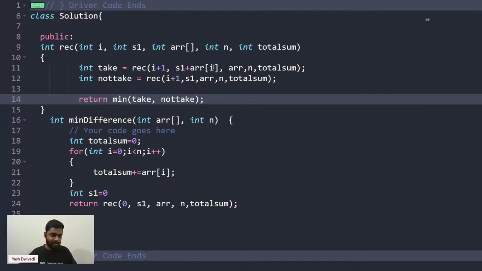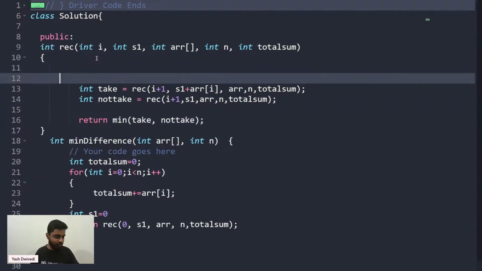Now I'll obviously be returning the minimum of the take or not take scenario, right? I'll return nothing but the minimum. So when I say that I'll return the minimum, can I say that recursion will always have a base case? Recursion will always have the base case. Now, what is the base case?